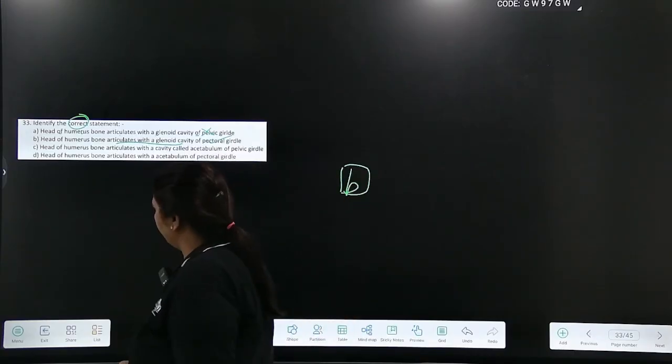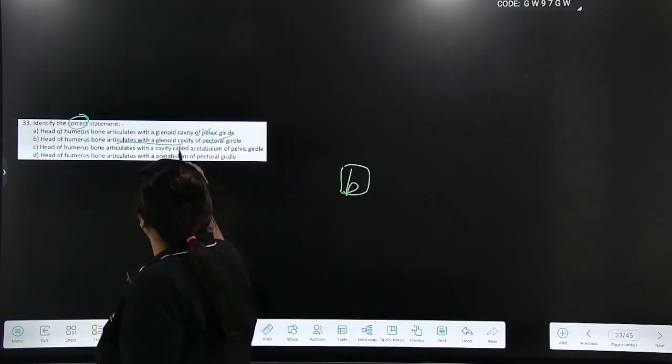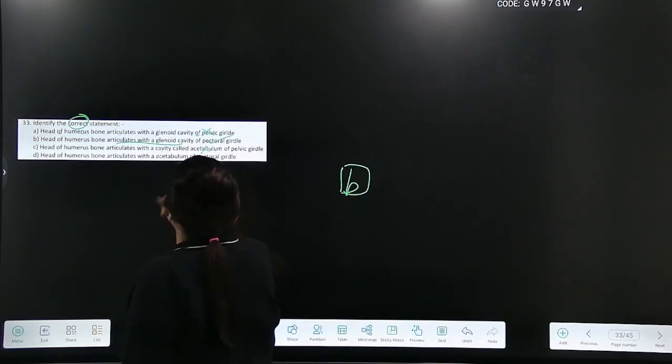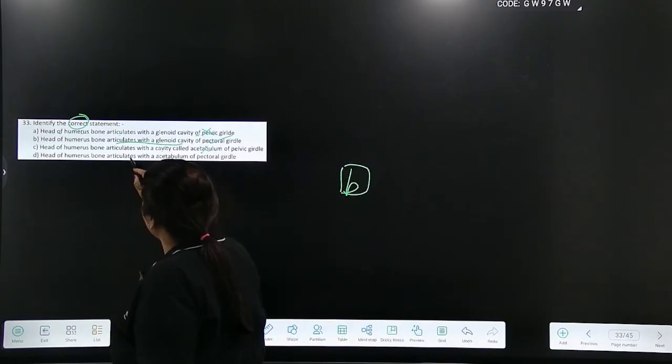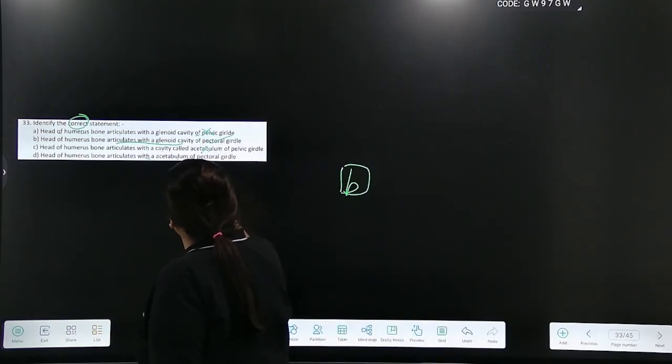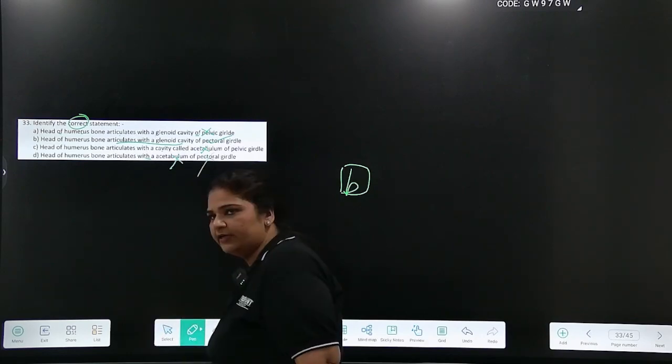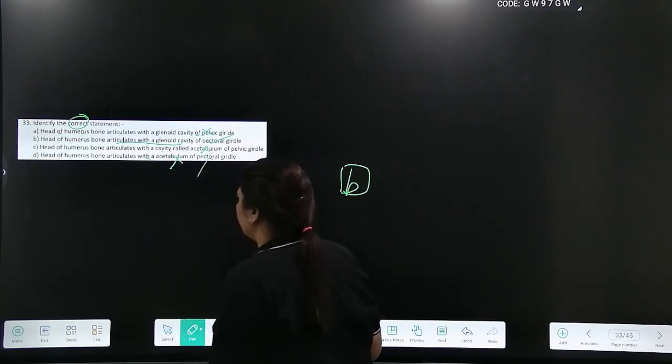Let's see what is wrong in C and D. Head of humerus articulates with cavity called acetabulum. Wrong. Head of humerus articulates with acetabulum of pectoral girdle. Here acetabulum is wrong and pectoral is also wrong. So answer is option B.